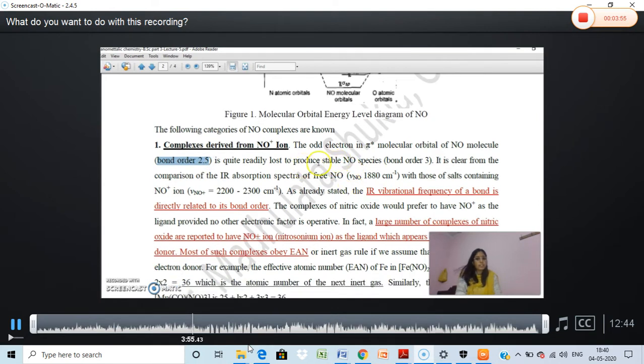Whereas when NO is in the free state, its bond order is around 2.5. Due to the higher bond order in NO plus, its absorption occurs at a higher wave number compared to the free NO moiety.